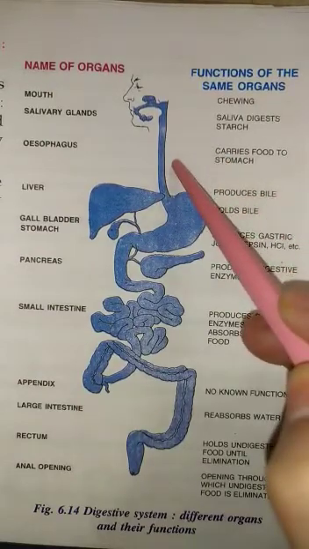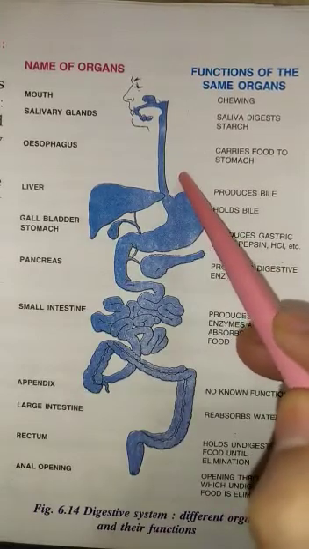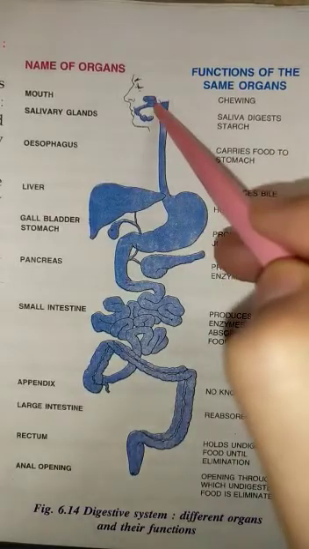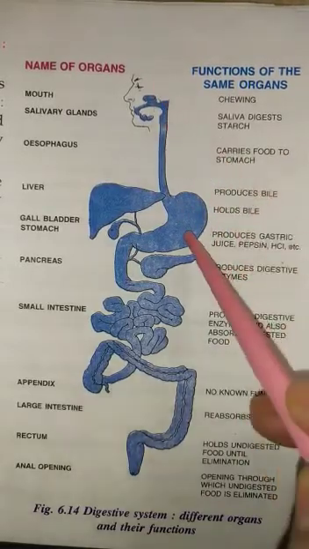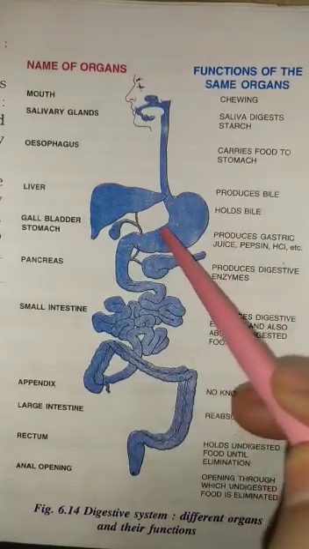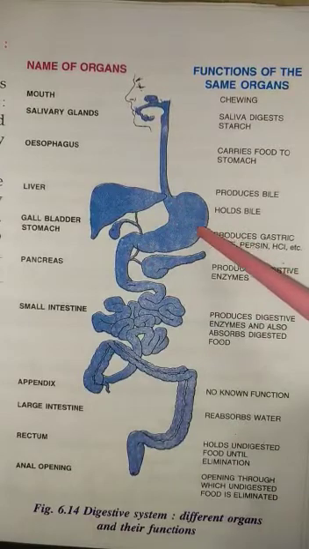No digestion occurs in esophagus. Esophagus just connects mouth with stomach and it carries food from mouth to stomach. Stomach is a J-shaped organ. It receives the food and digests the food further.